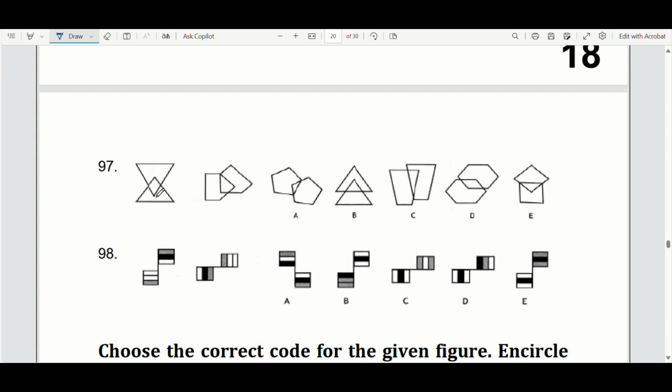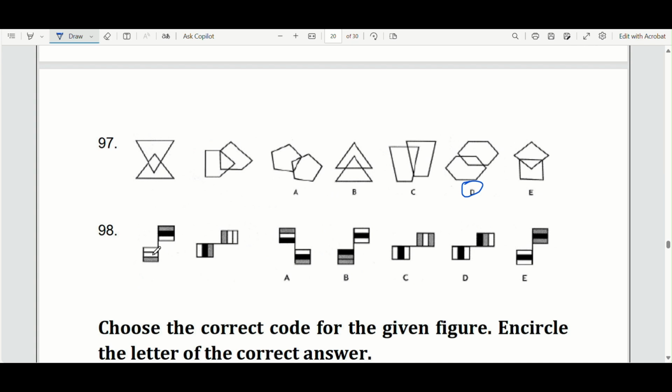Okay. So this one, what's similar between these two? They have two shapes that are the same and they're overlapping to make another shape. So all of these seem to be overlapping. What about this shape in the middle? It seems to be irregular, right? It's not symmetrical, all of these. And how many sides? 1, 2, 3, 4. So the shape that they make from the overlapped shapes is always a four-sided shape. That seems to be the similarity here. So which option makes a four-sided shape with their overlaps? It's option D.